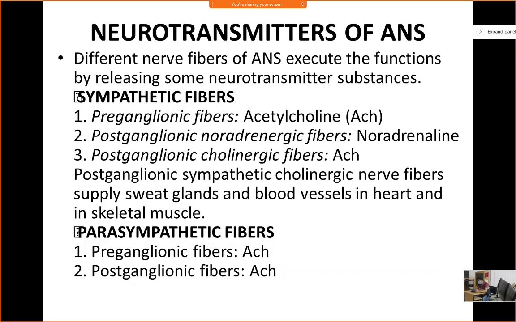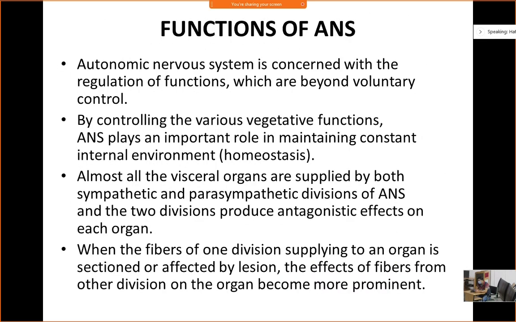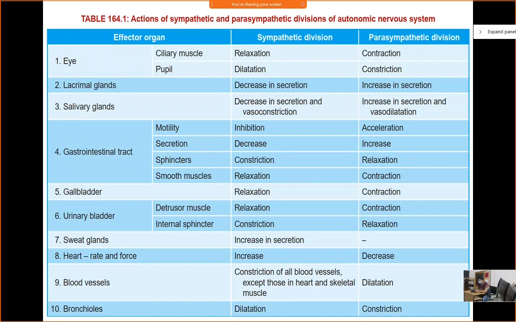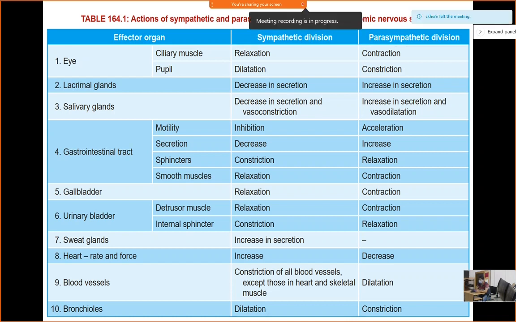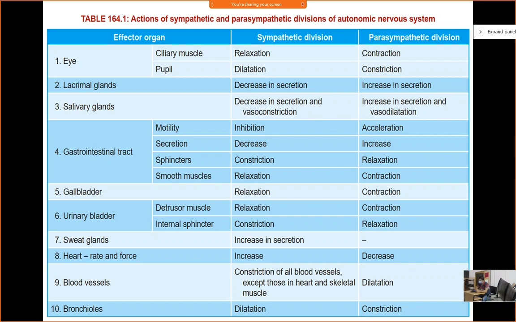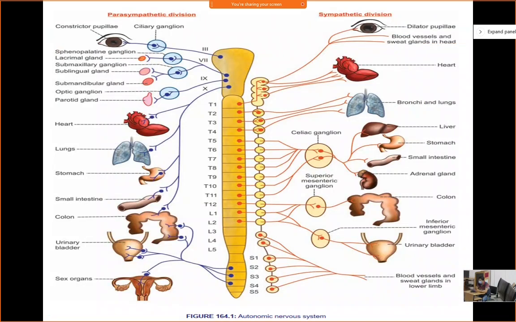Okay, this chapter is very big, so please read. ANS, please read. Mainly you can read this chart simply, or if you want to read more, you can use other books like Ganong or Guyton, or you can use simply Sembulingam. You must know this chart and try to read this chart.